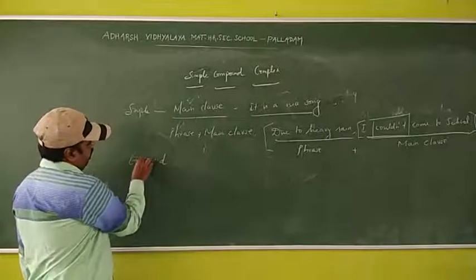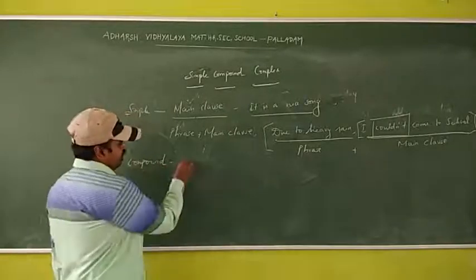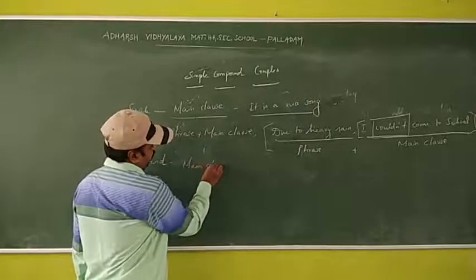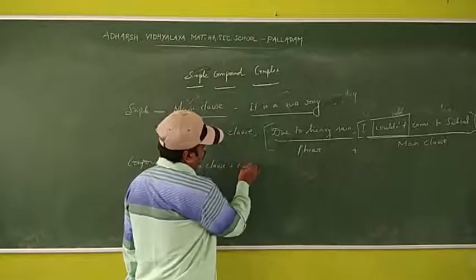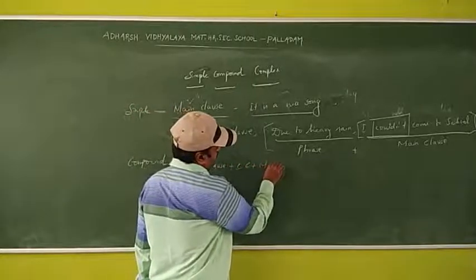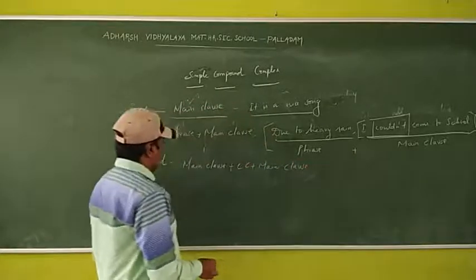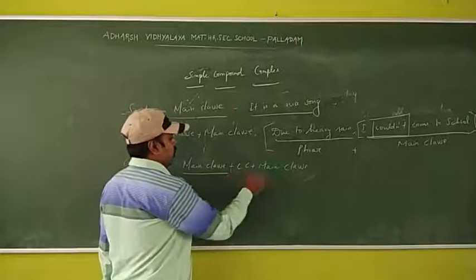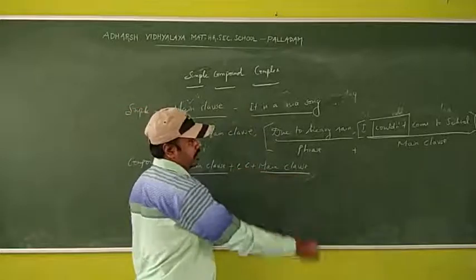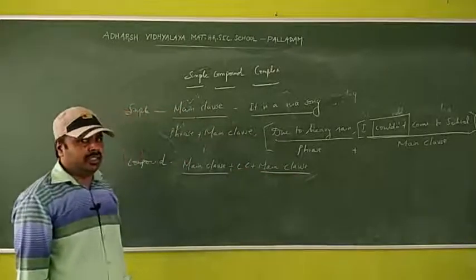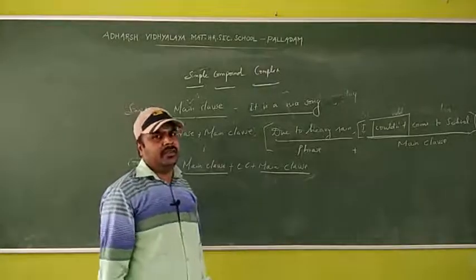And next one, compound sentence. The compound sentence structure is main clause plus coordinating conjunction plus main clause. So there are two clauses. What is meant by conjunction? Conjunction means connecting between two sentences.